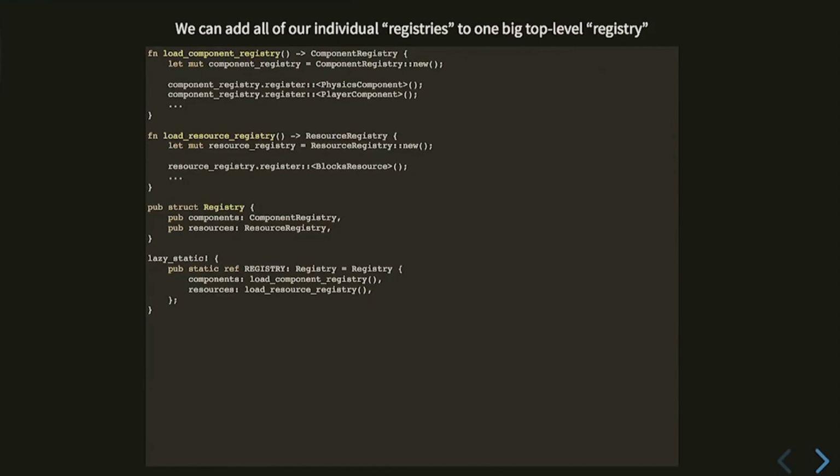And then you can have these functions here, like load component registry and load resource registry. You can put those in if you have a component / lib.rs that lists all your components, put the component registry right below it, and you can list all your components, right? So this is a super useful pattern.